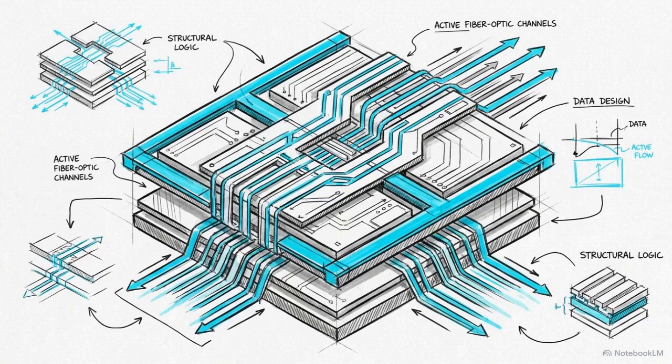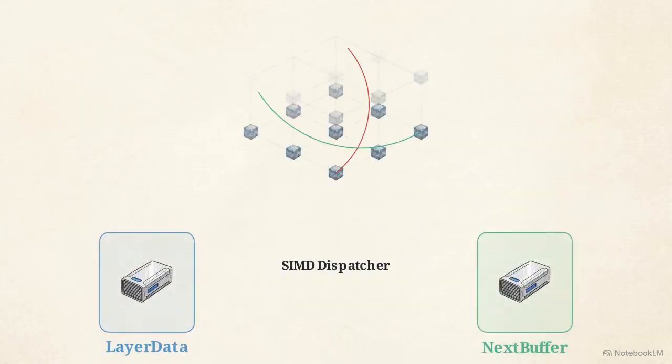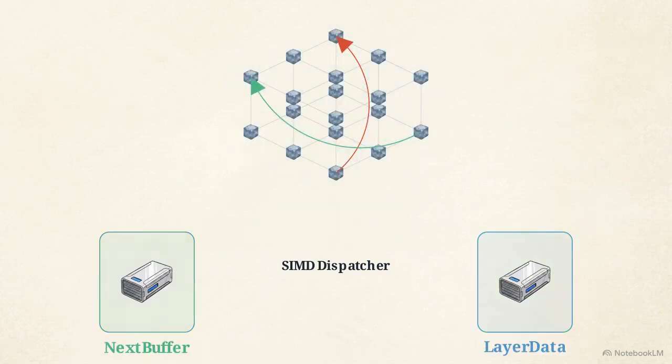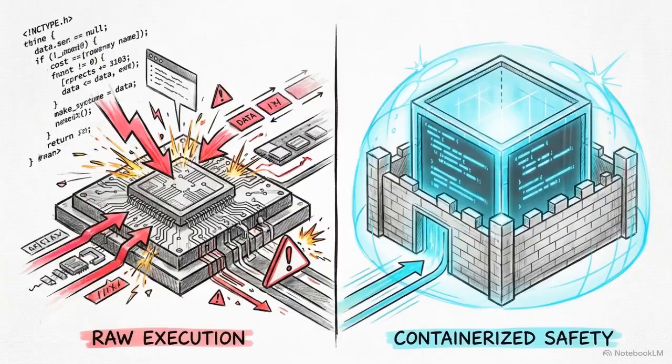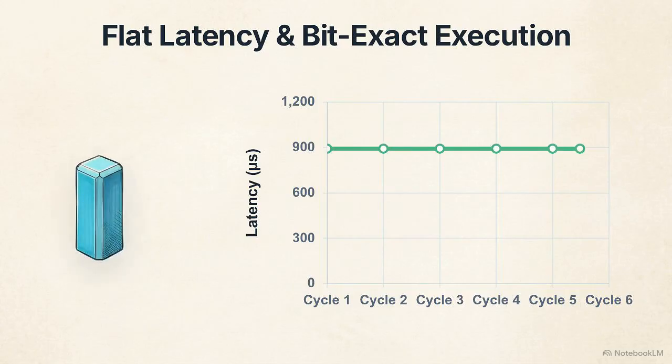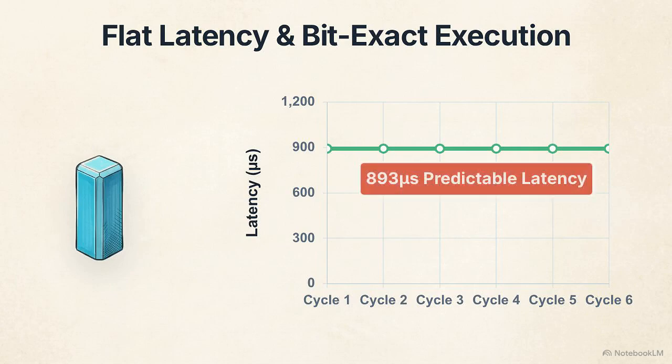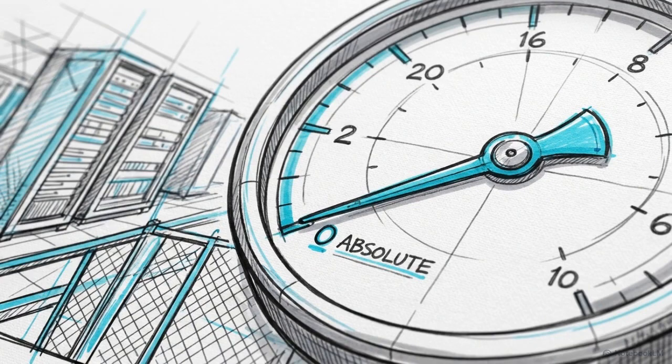We can now see the entire architecture functioning as a cohesive unit: a volumetric, double-buffered 3D grid running non-destructive sub-byte formats powered entirely by a custom SIMD dispatcher. The Loom engine removes the CGO dependency from the stack. It achieves the hardware utilization of C++ while maintaining the memory safety and concurrency benefits native to Go. The engine executes with bit-exact reproducibility and flat, predictable latency because it generates near-zero garbage collection pressure during heavy computation.